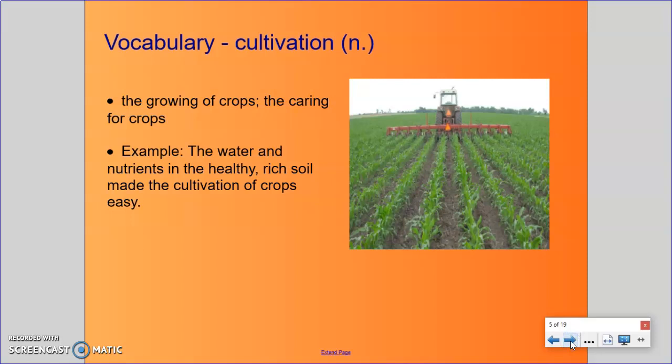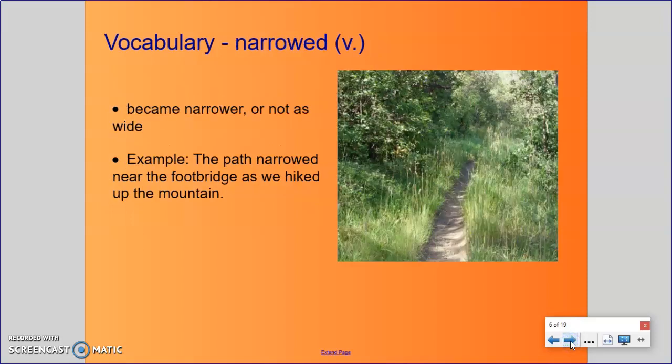Cultivation, the growing of crops, the caring for crops. For example, the water and nutrients in the healthy, rich soil made the cultivation of crops easy. Narrowed, became narrower, or not as wide. For example, the path narrowed near the footbridge as we hiked up the mountain.